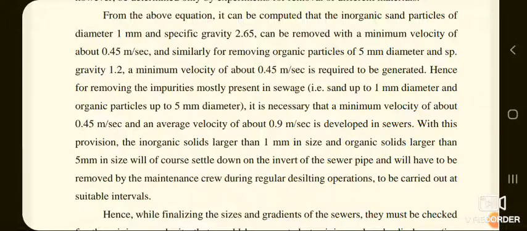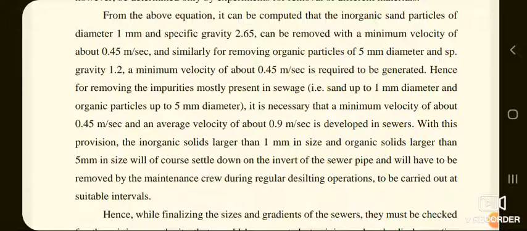Hence, for removing the impurities mostly present in sewage, that is sand up to 1 mm diameter and organic particles up to 5 mm diameter, it is necessary that a minimum velocity of about 0.45 meter per second and an average velocity of about 0.9 meter per second is developed in sewers.